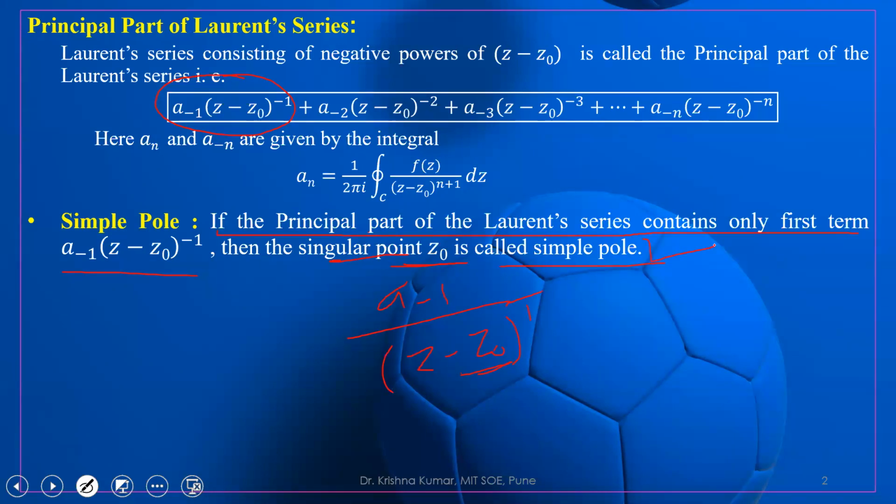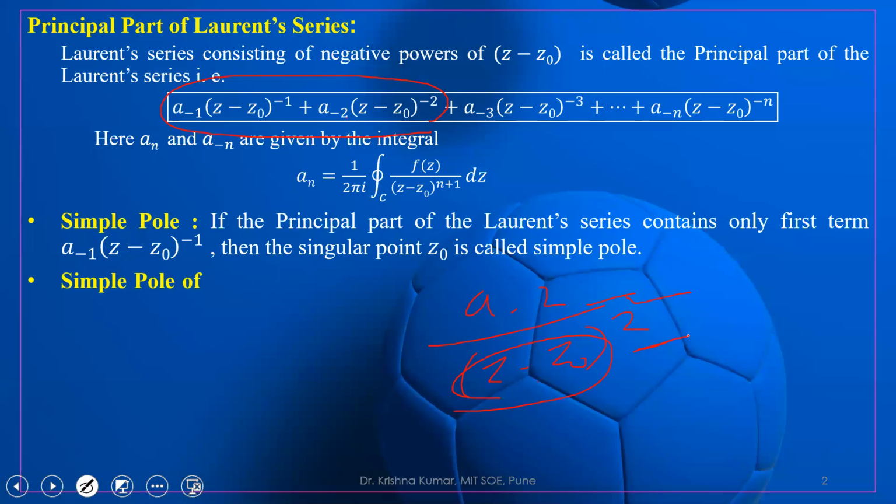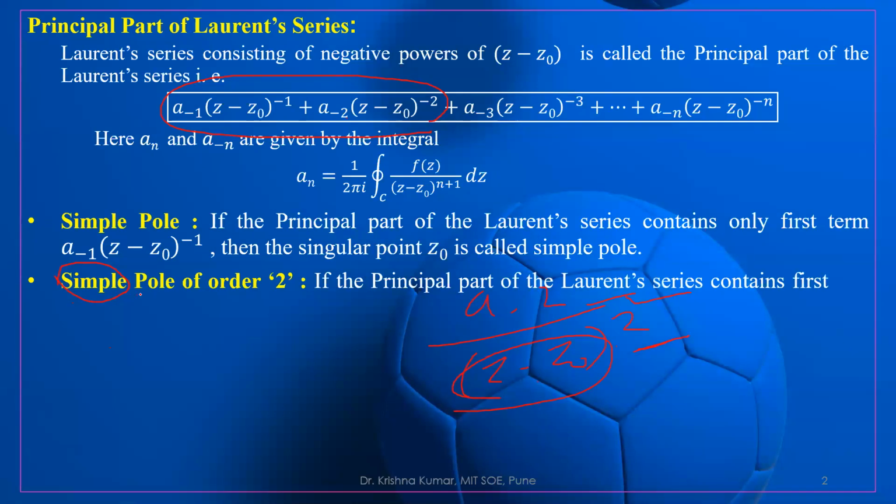Similarly, if we take the first two terms, this and this term, the second term is a_{-2} upon (z minus z0) whole to the power 2. Here again, z equal to z0 is the singular point, and the order of this is 2. So it is not called a simple pole, it is called a pole of order 2.